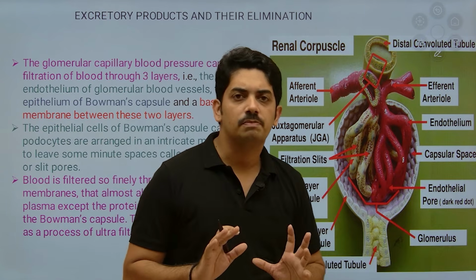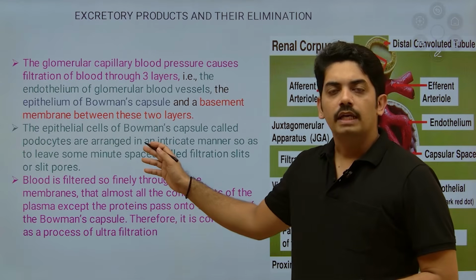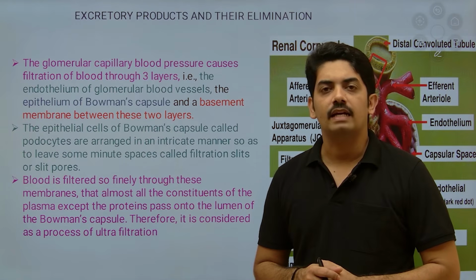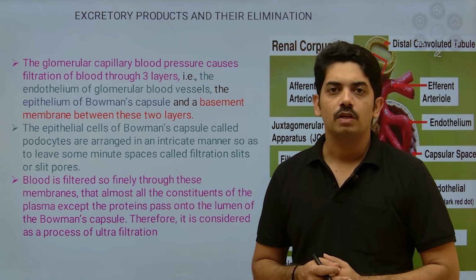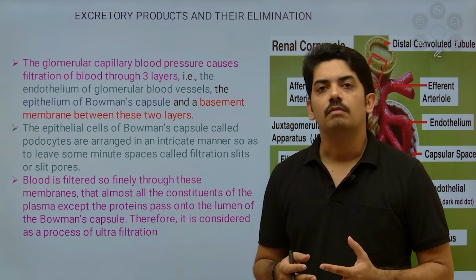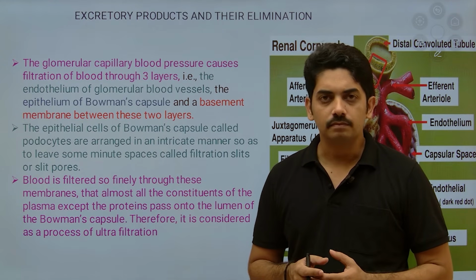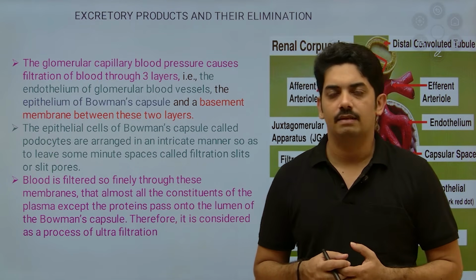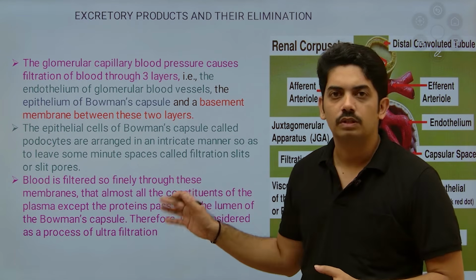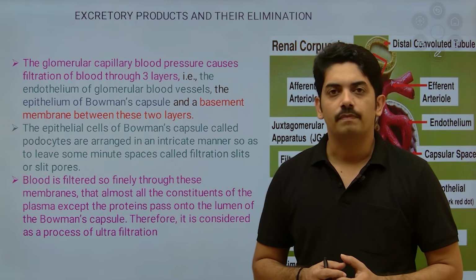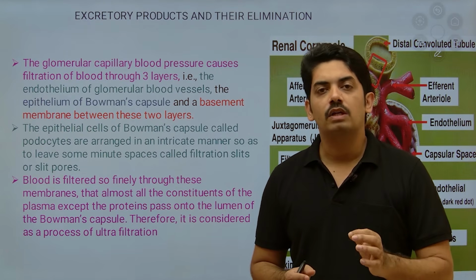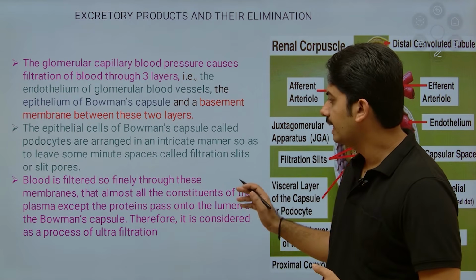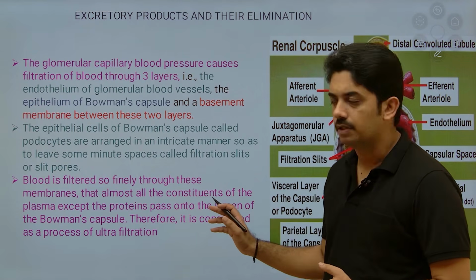Here there is one special arrangement. In the Bowman's capsule epithelium, podocyte cells are present. They are arranged in an intricate manner which allows the body fluid to pass through. Almost all the content will pass through except proteins and RBCs. The remaining content passes through the Bowman's capsule and forms the glomerular filtrate. This is very important. That is why it is called ultrafiltration.